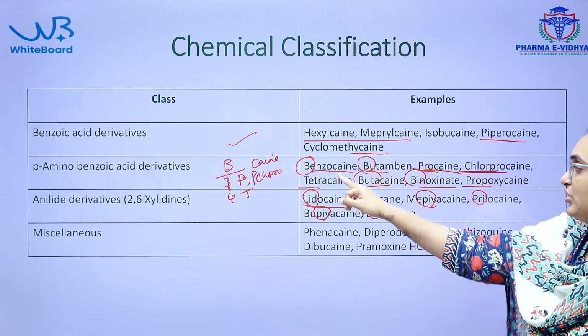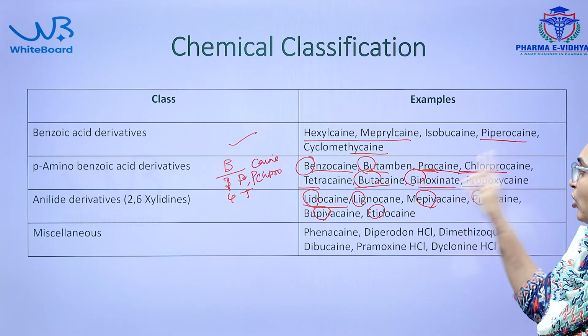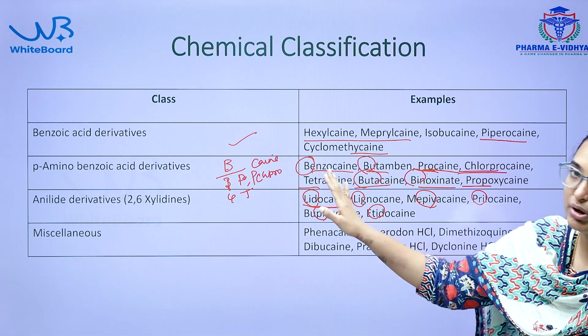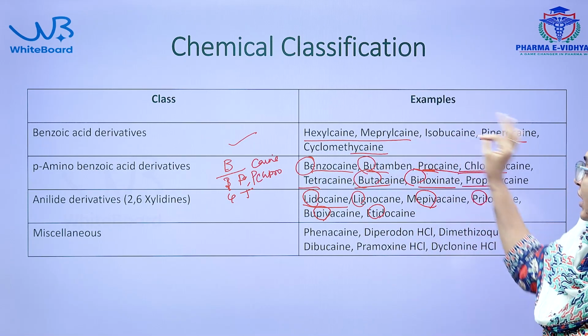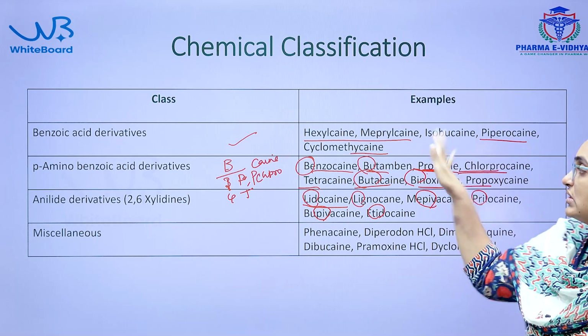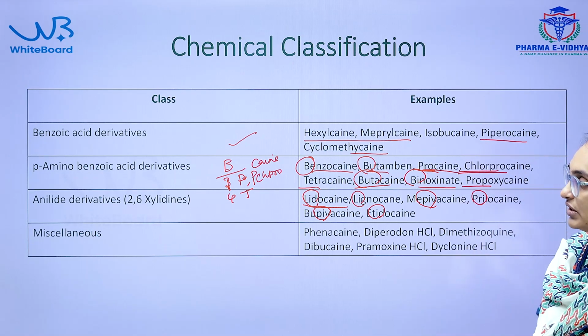All these are para-aminobenzoic acid derivatives. The rest, like hexylcaine, meprylcaine, isobucaine, piperocaine, cyclomethycaine, are benzoic acid derivatives.